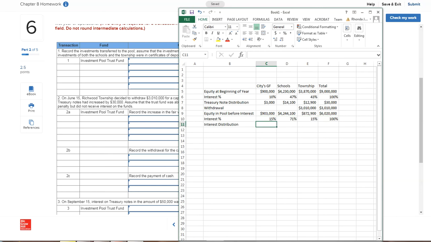and then my interest distribution, it told you that the distribution is, defined it, see, that's number 5. At the end of the year, undistributed earnings were allocated to the investment pool percentages. So that's what we're doing right here is we're allocating. And our allocations come from our undistributed earnings on pooled investments from number 3, the $50,000, and number 4, the $28,000. So $78,000 is the distribution that we need to allocate.